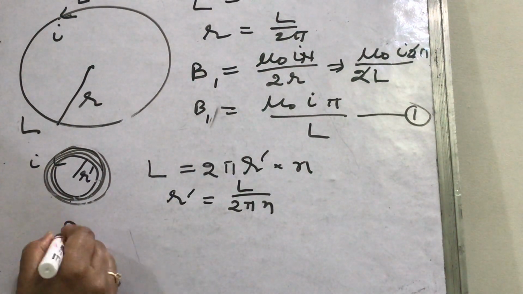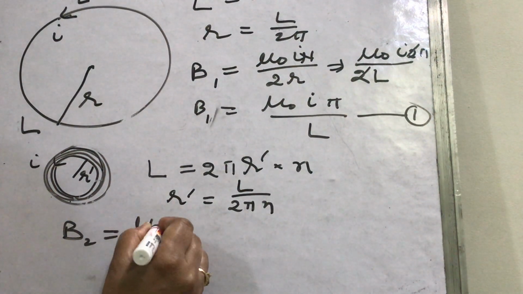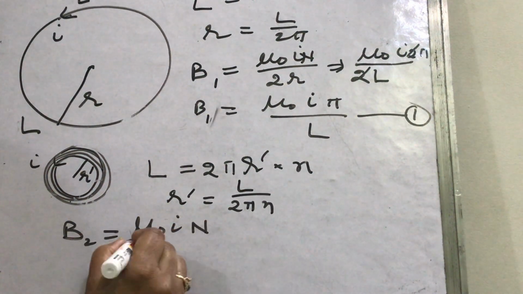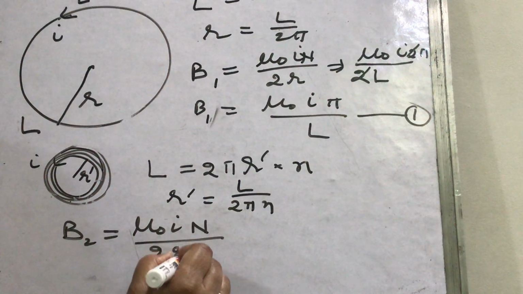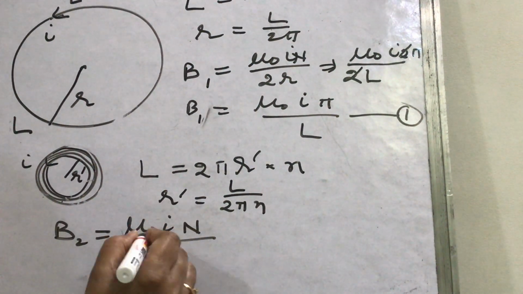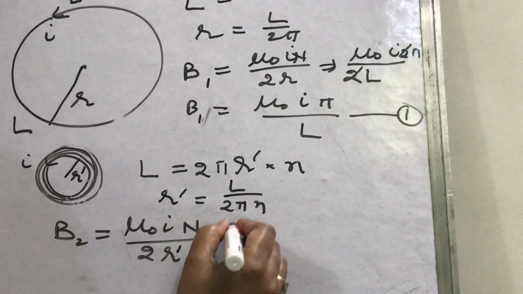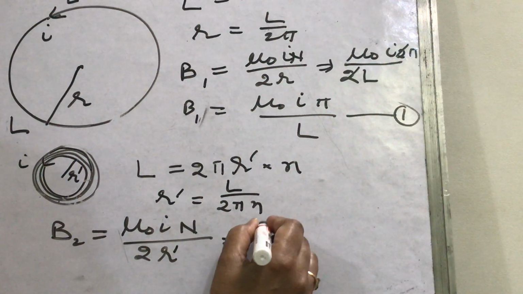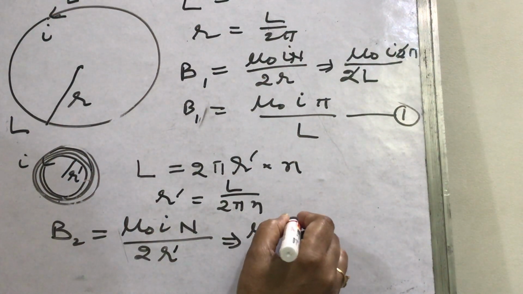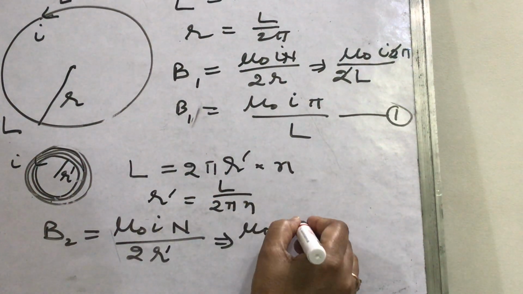What about the second case? This is B2. The formula is the same, mu naught I n upon 2r. Here in the second case, suppose this is r, then you write here r dash. What is r dash? You write here mu naught I, and what is n? You have written n equal to n.